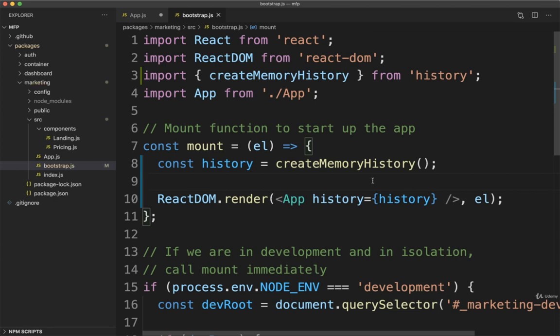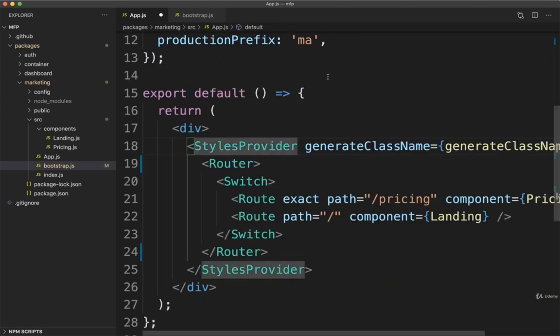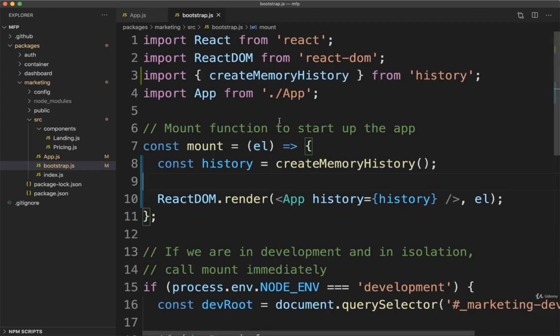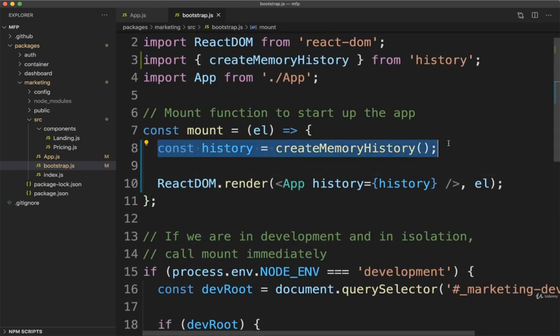I'm then going to save this file, go back over to app.js. I'm going to receive that history object as a prop, so curly braces history, and then we are going to provide that to this router thing right here. So history like so. So all we've done at this point in time is take out the browser history that was being created automatically. We are now creating a memory history instead, and we are creating that inside of our bootstrap.js file. Again, we are creating it inside of here because we're going to eventually add in a lot of code to this file to sync the current state of our history inside of marketing with the history object inside of container. You'll see all that in action very quickly. For right now, let's save all this, go back over to the browser, and just test everything out.